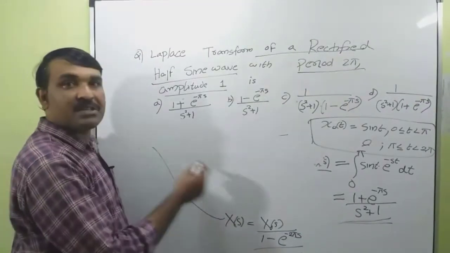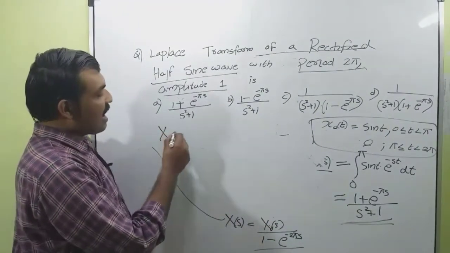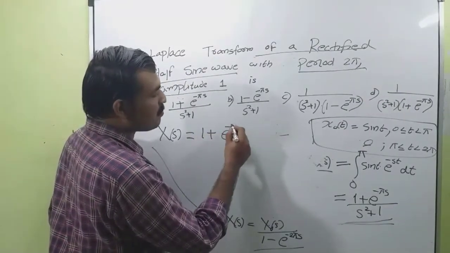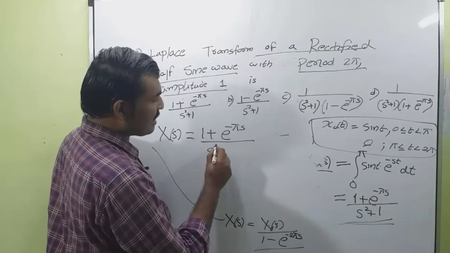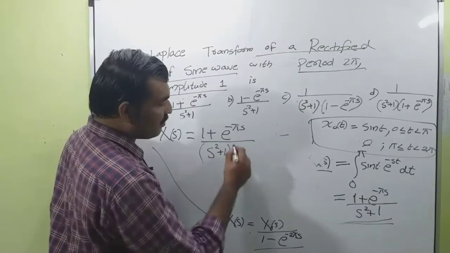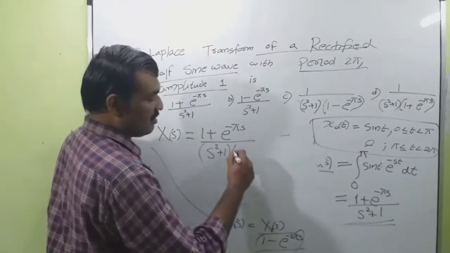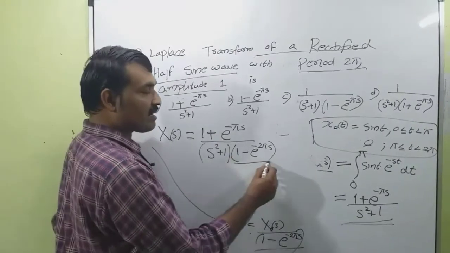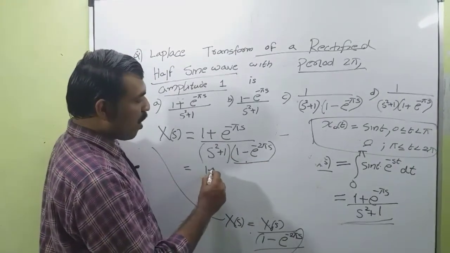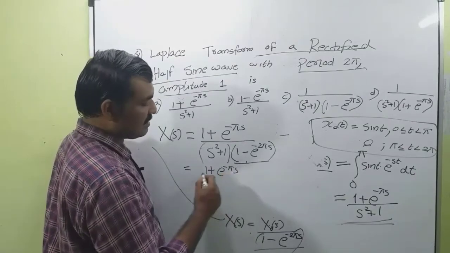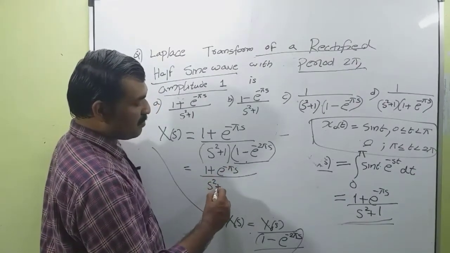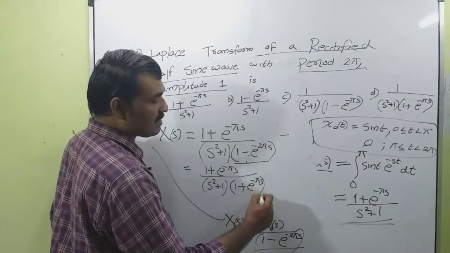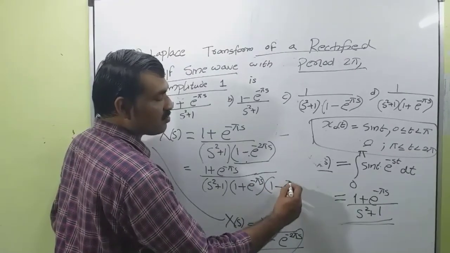Okay, now substitute for X0(s). X(s) is equal to (1 plus e raised to minus pi s) divided by (s square plus 1), into this term in the denominator, 1 minus e raised to minus 2 pi s. Now I am going to factorize this term. 1 minus e raised to minus 2 pi s can be written as (1 plus e raised to minus pi s) into (1 minus e raised to minus pi s).